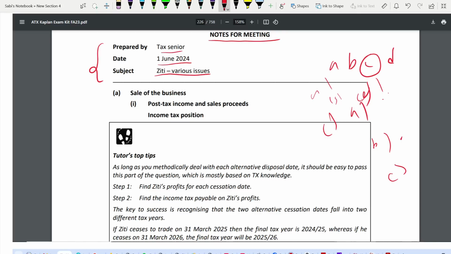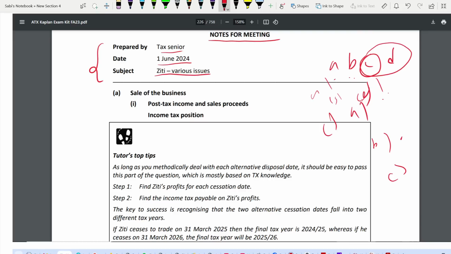But some questions are dependent on each other. You have to understand the nature. For example, in this question, C and D, you can write in any order. D is ethics, C is comparison of VCT and EIS. But A and B, even A and B, if they are tax related, if the position of the tax in A is affecting B, you have to see that sometimes.